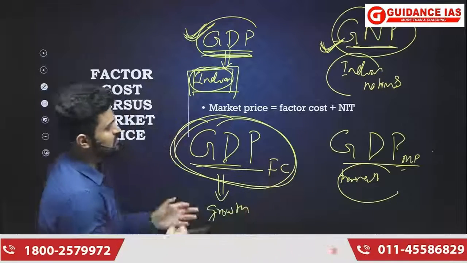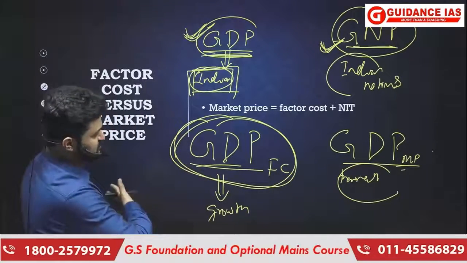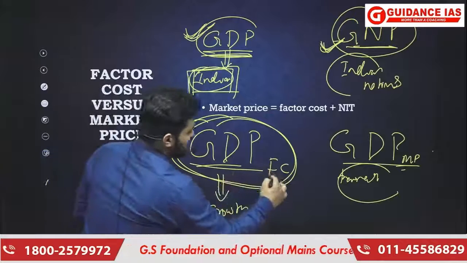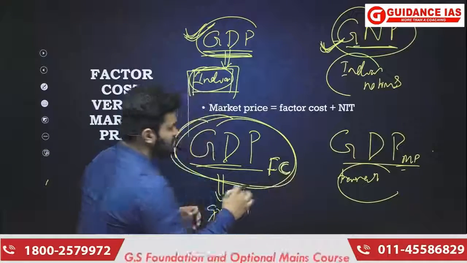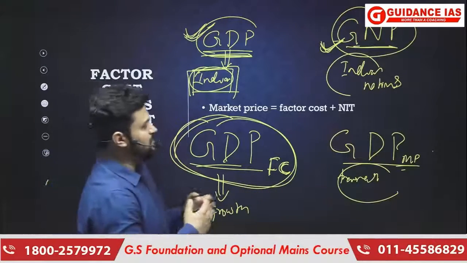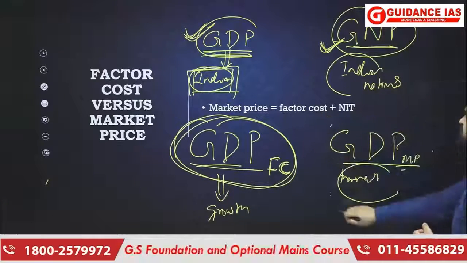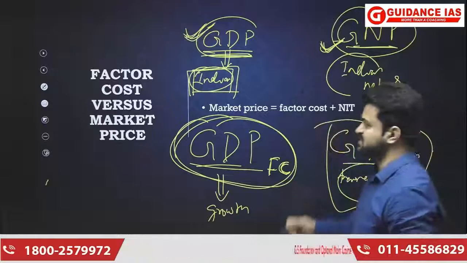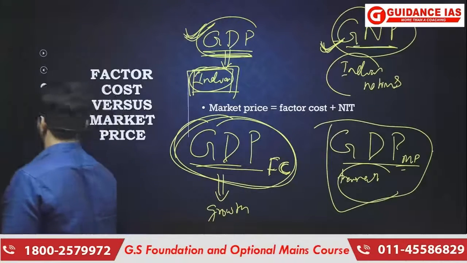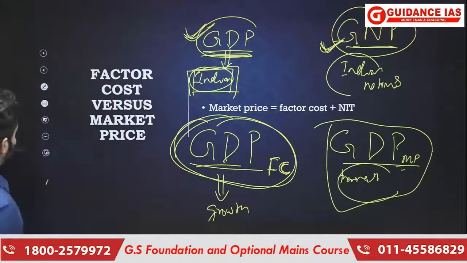Okay, so in order to understand growth, in order to estimate growth, GDP at factor cost is more relevant. But for current transaction value, because this is happening in market price, GDP at market price is more relevant. So that is the difference that you should keep in mind.